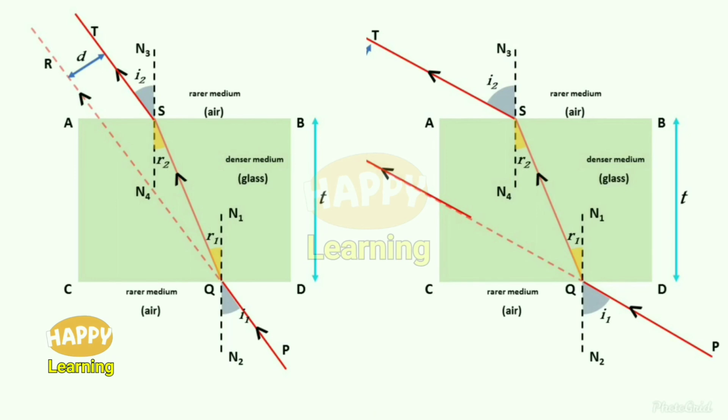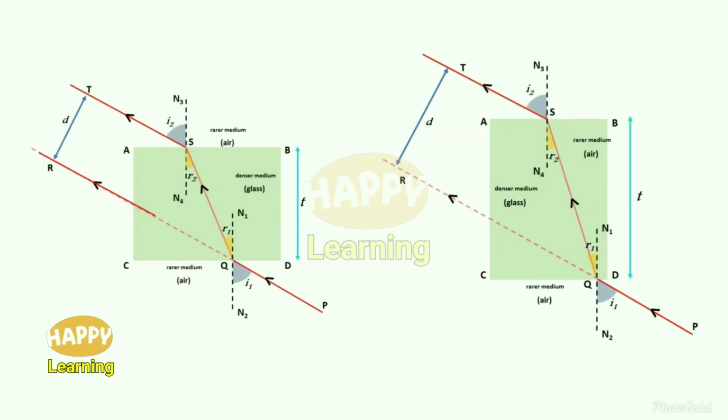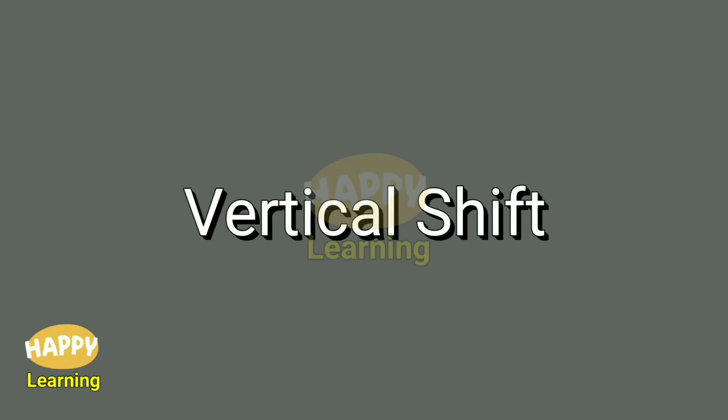Similarly, observe these two pics. If the thickness of the glass slab is increased, instead of breadth, if you use length of the glass slab, you will find when T is increased, the lateral shift D value is also increased. Okay. So this is all about lateral shift, refraction of light through rectangular glass slab. Okay, understood? Right.